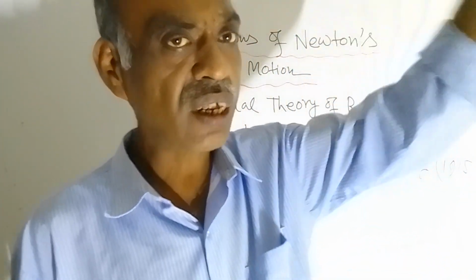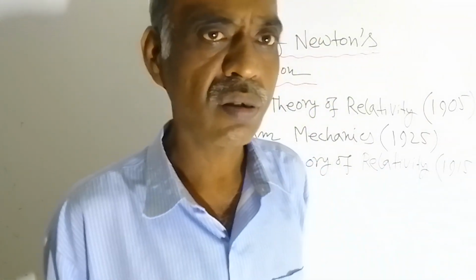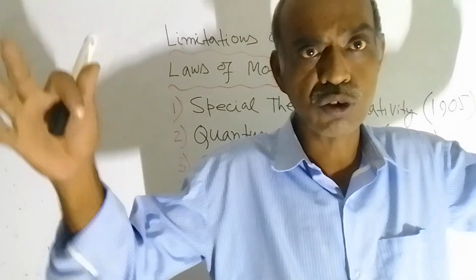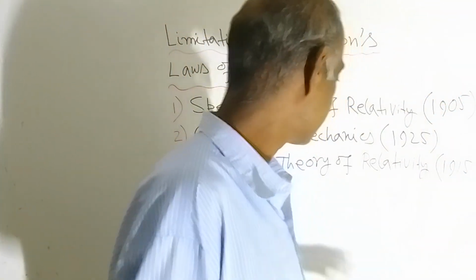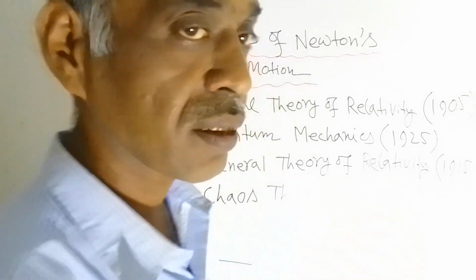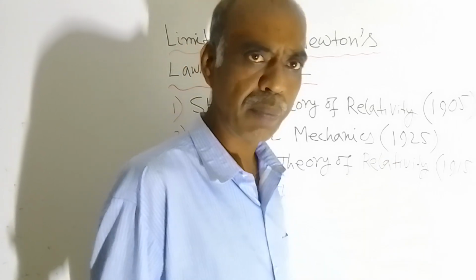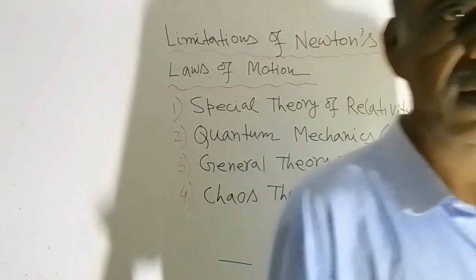So in those cases, if we apply Newton's laws of motion, the results won't match at all. In those cases where mass is so huge, mass is vast, only one theory you can apply, and that theory is the general theory of relativity. The general theory of relativity can be applied for those cases. Then you will see that the results are matching.